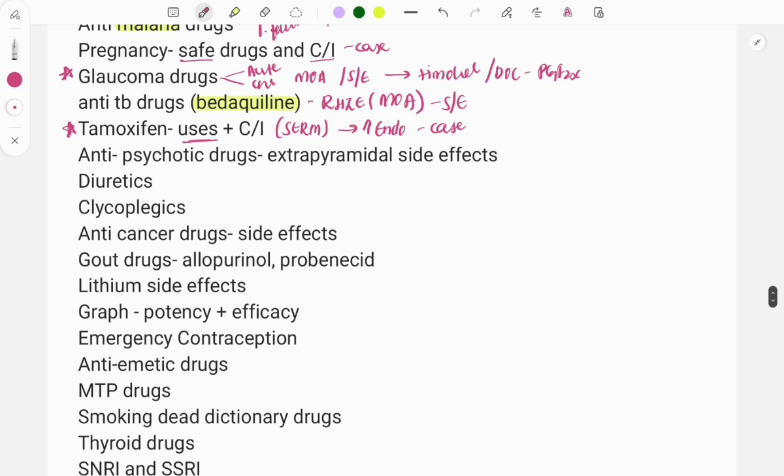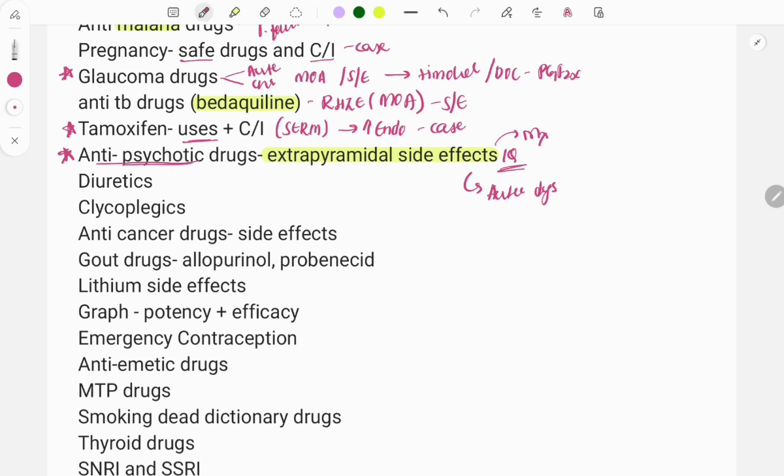Then moving on, antipsychotic drugs. This topic is also important as questions are asked on it in integration with psychiatry also, and usually one question on the extrapyramidal side effects is compulsory. If these side effects are seen, how will you treat them, how will you manage this patient? For example, the extrapyramidal side effects include acute dystonia, then dyskinesia. So do look at these side effects, and questions are also asked on the classification, that is typical and atypical ones. Typical means they act only as D2 blockers, and atypical means both D2 and serotonin.